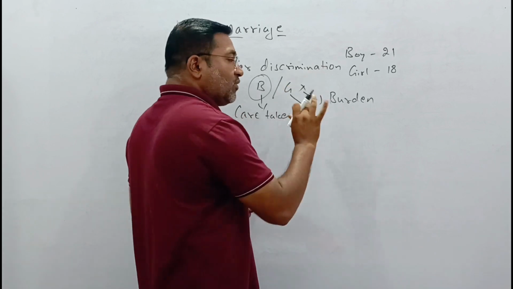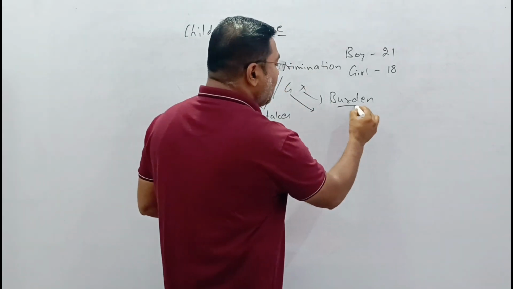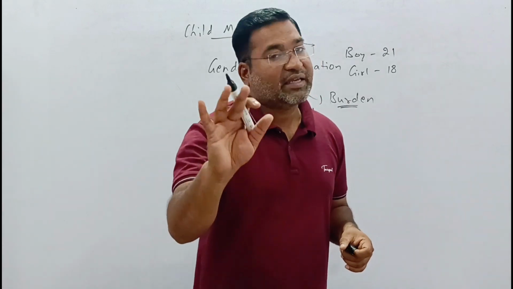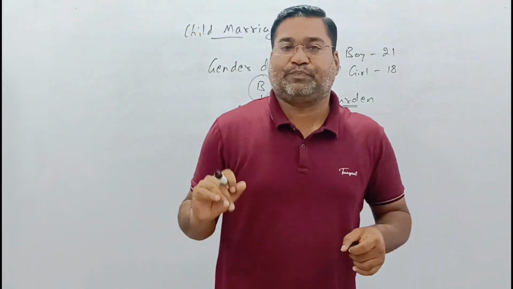Due to this, the girl was referred to as a burden, whereas the boy was referred to as a caretaker. This is one big problem.